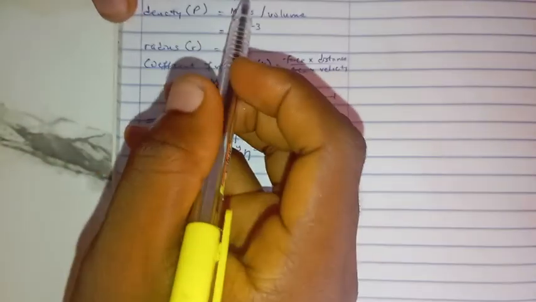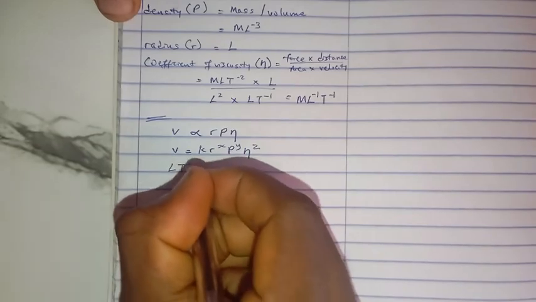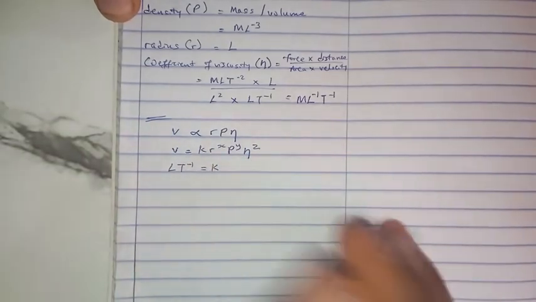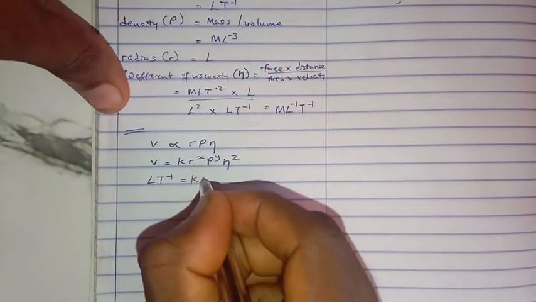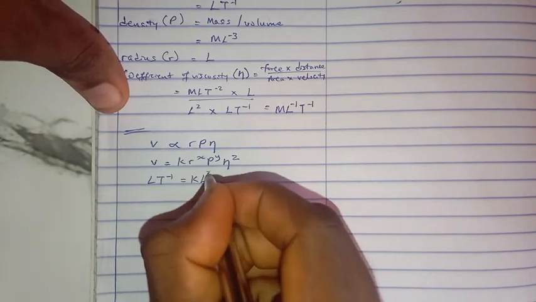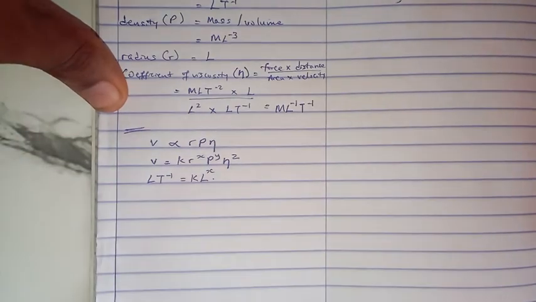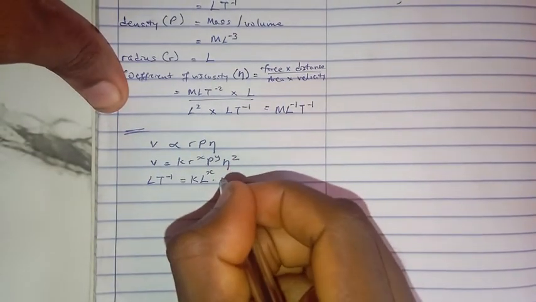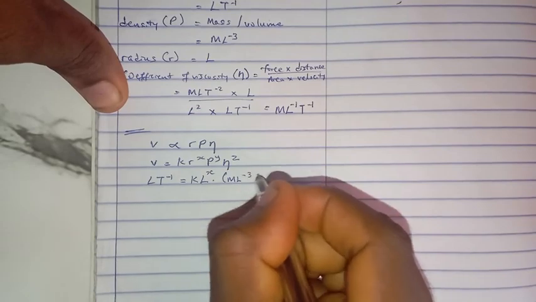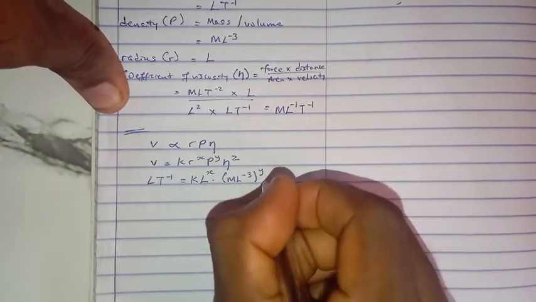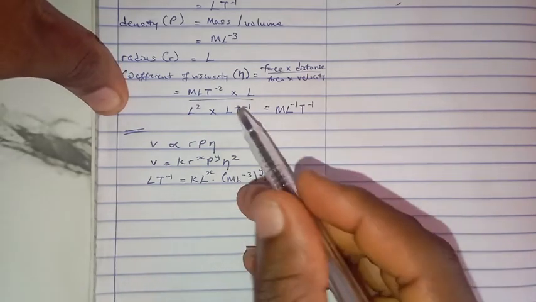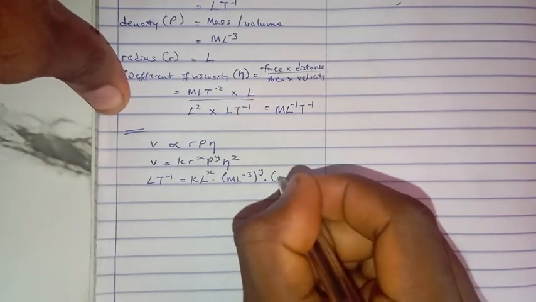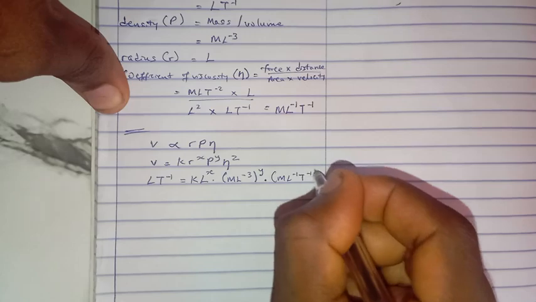Now let us go down into finding the dimensional analysis of this. For v, we have velocity v to be l t to the power minus 1. Then we have k, which we said is dimensionless. Then for r we have length, for rho, that's density, we have m l to the power minus 3, that's for y. And for eta, the coefficient of viscosity, we have m l to the power minus 1 t to the power minus 1, and that's for z.